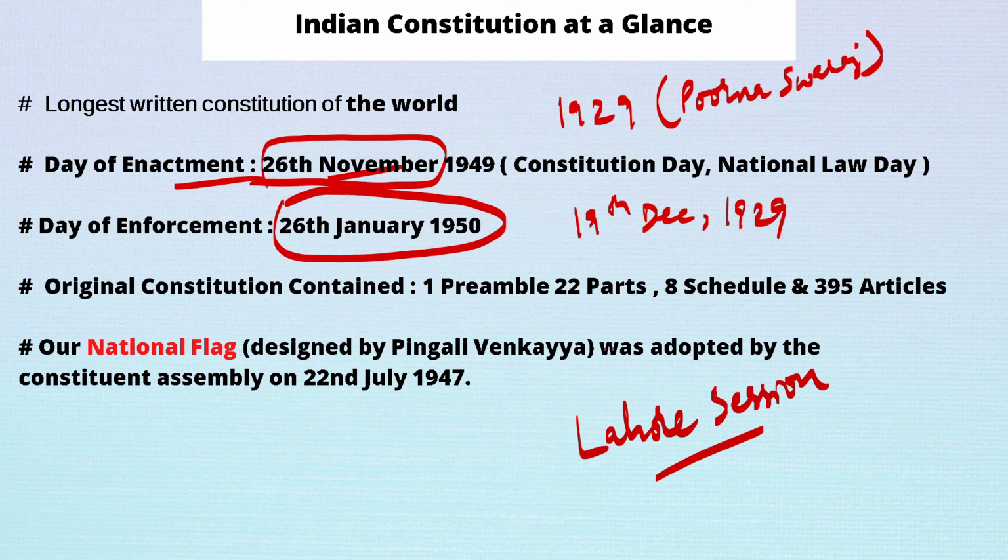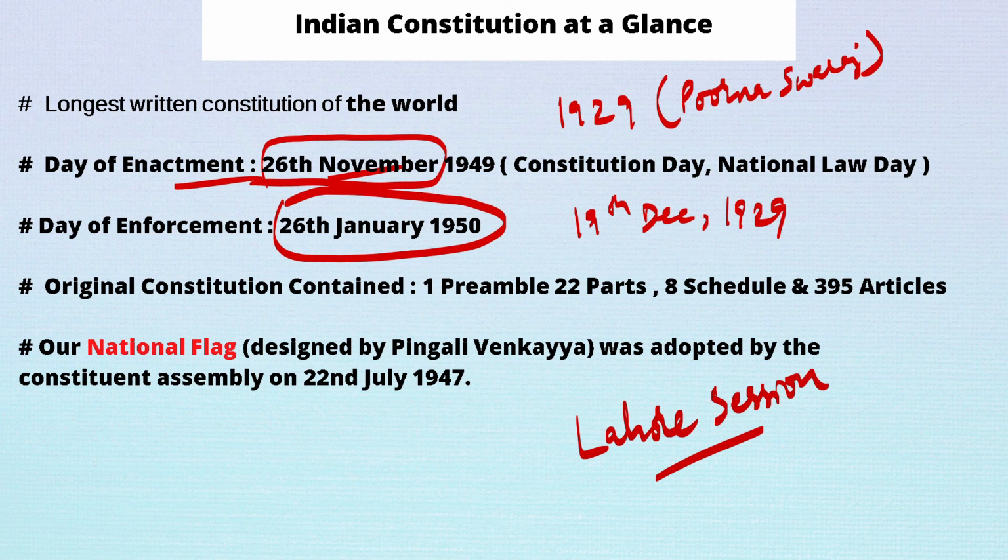So from 26 January 1930, Indians started celebrating Purna Swaraj, which was a symbolic Independence Day, believing that a day will come when India will become independent.